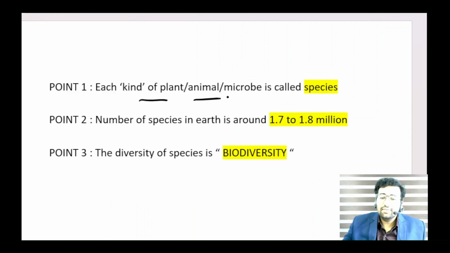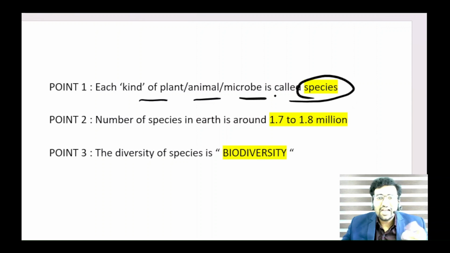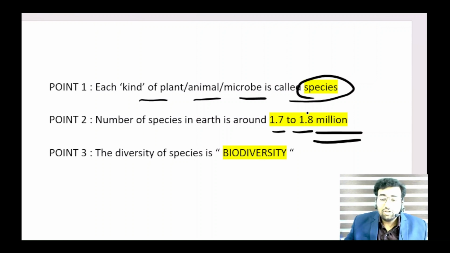And you got what is a species: a kind of plant or animal or microbe is called a species. The number of species on the earth is said to be around 1.7 to 1.8 million. It differs depending on different scientists, who give different values. Million means 10 lakh. Remember, a major portion is not due to animals or plants, it is due to microbes. Still more and more species are being discovered and more species are going extinct.